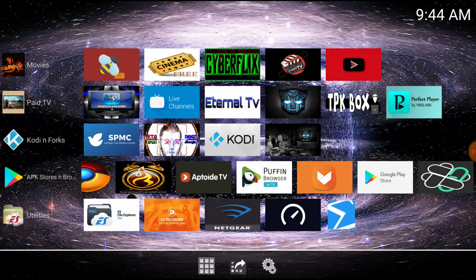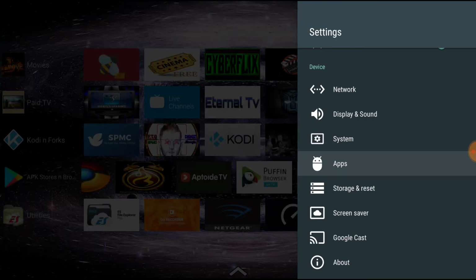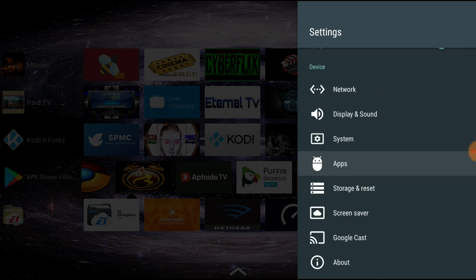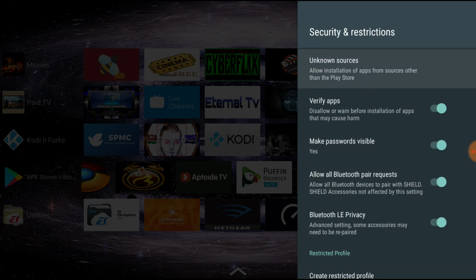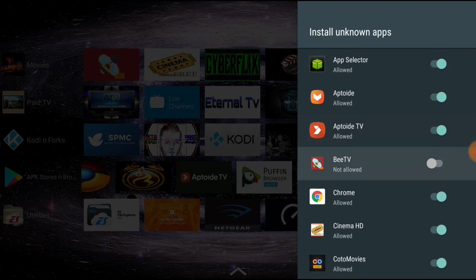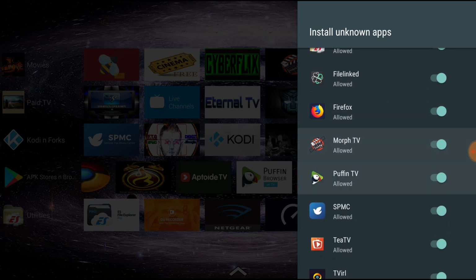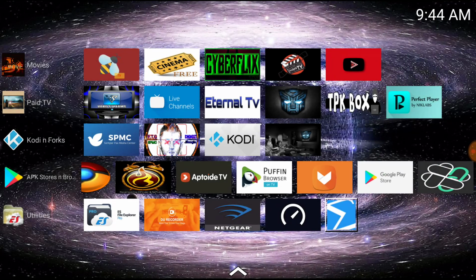Let's check if it's in our unknown sources already. Go down to our security and restrictions, unknown sources. Right there, FileLinked, so you make sure to have it on or it won't let you install from it. So now we're going to open up FileLinked.